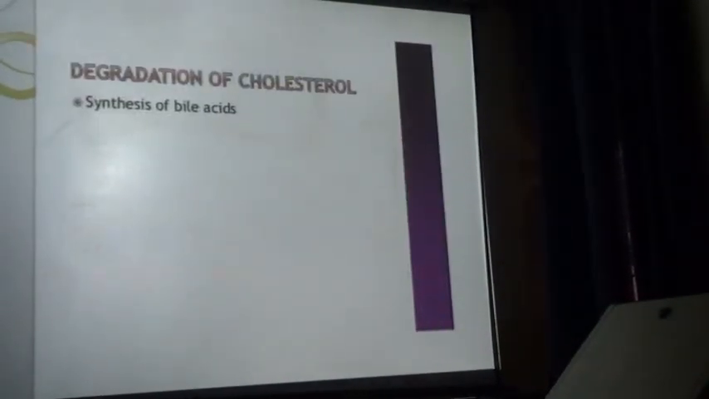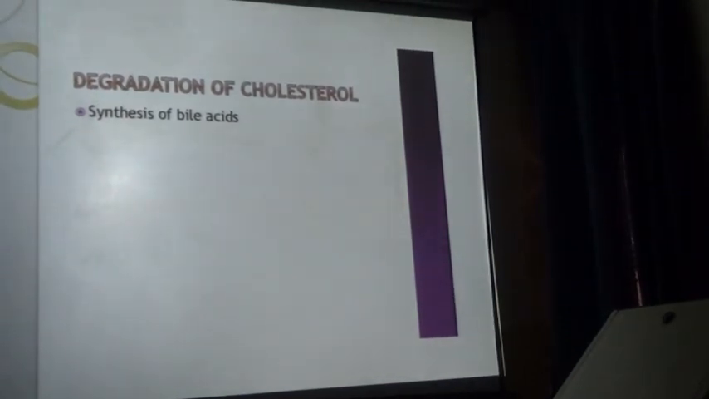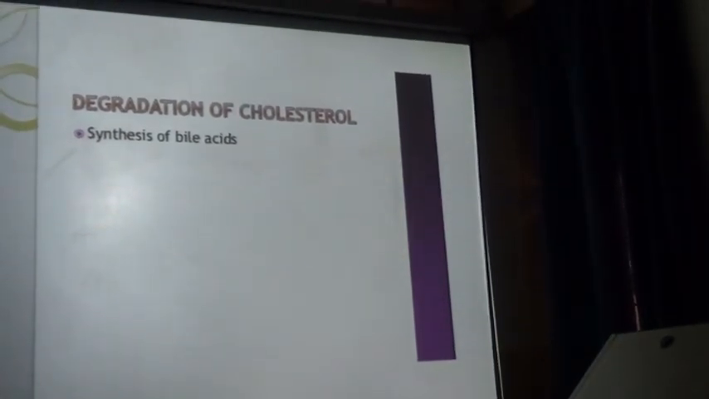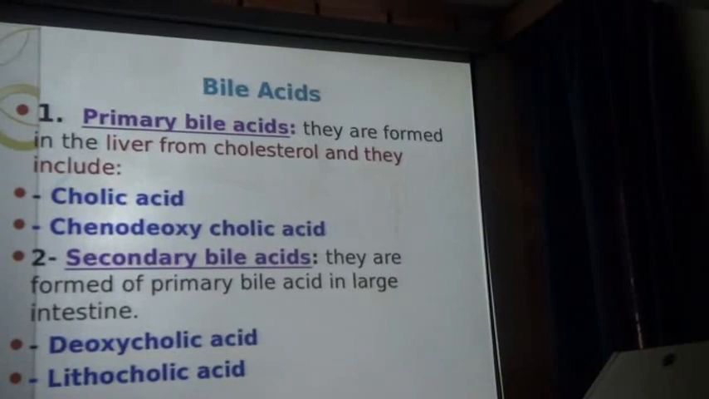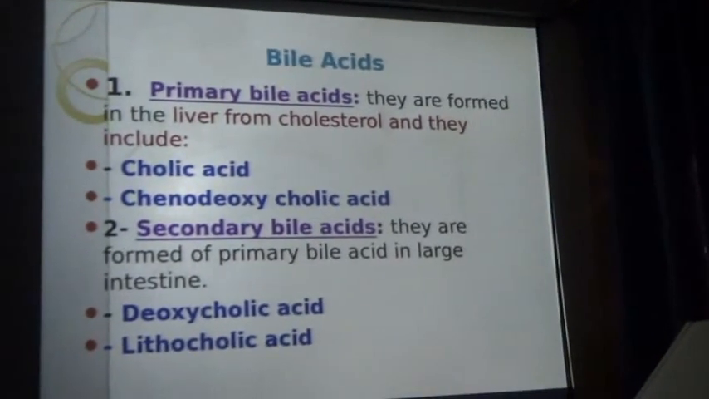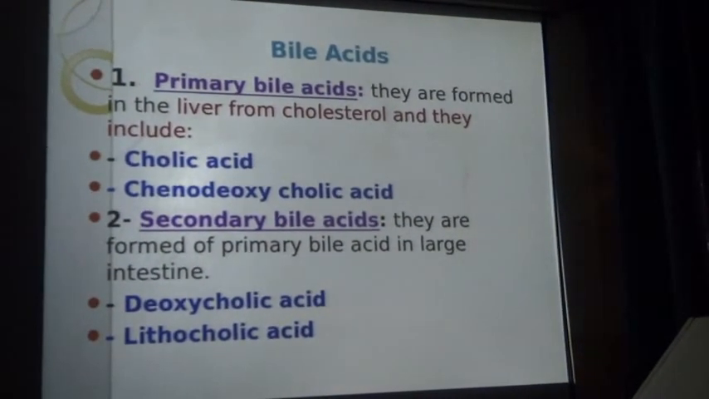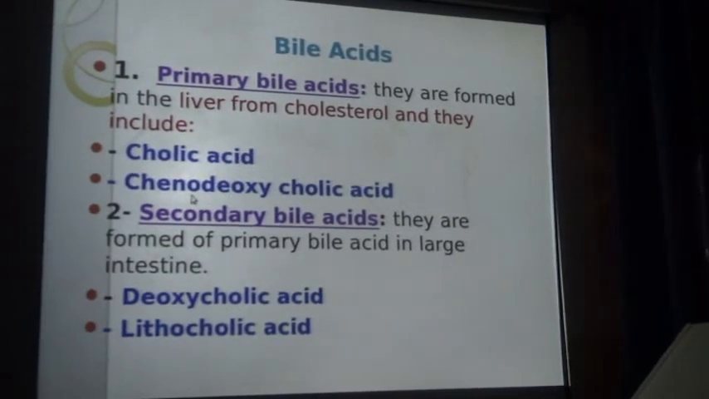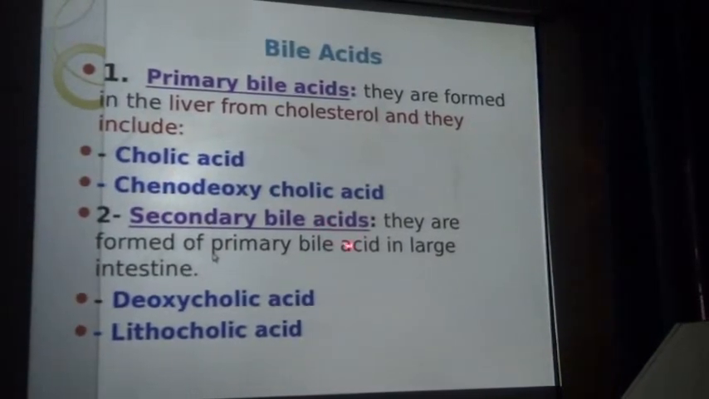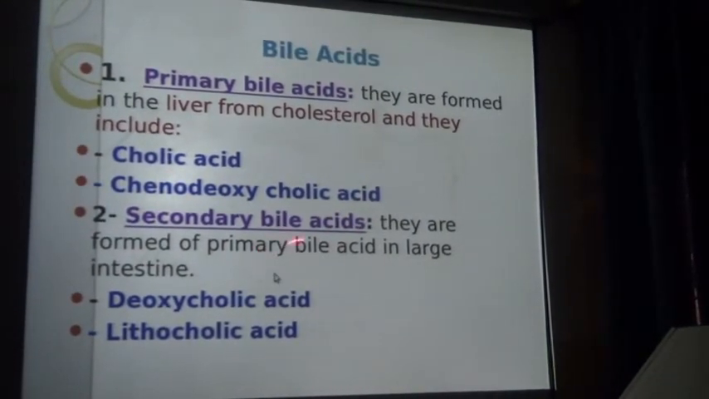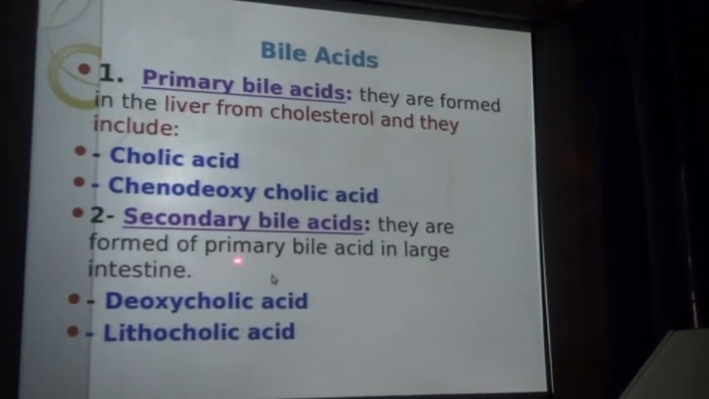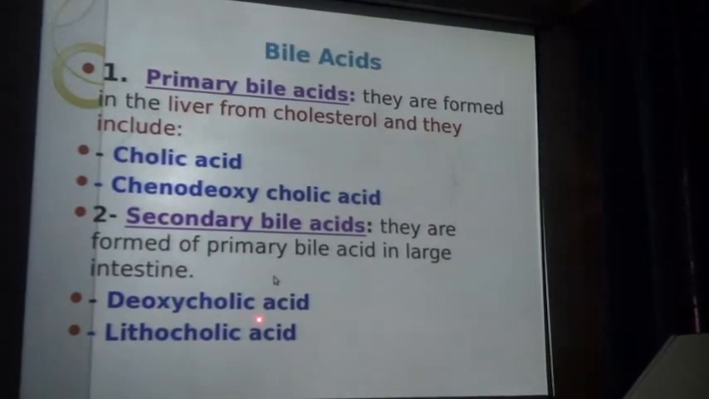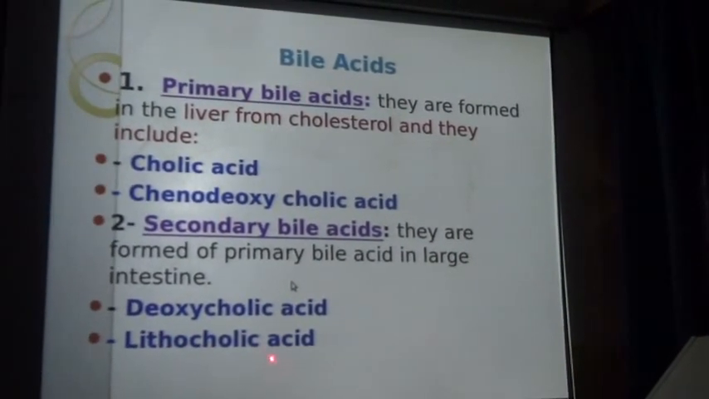Now next is the degradation of cholesterol. That helps in the synthesis of bile acids, like primary bile acids. They are formed in the liver from cholesterol, and they include cholic acid and chenodeoxycholic acid. Secondary bile acids are formed from primary bile acids in the large intestine. Examples of secondary bile acids are deoxycholic acid and lithocholic acid.